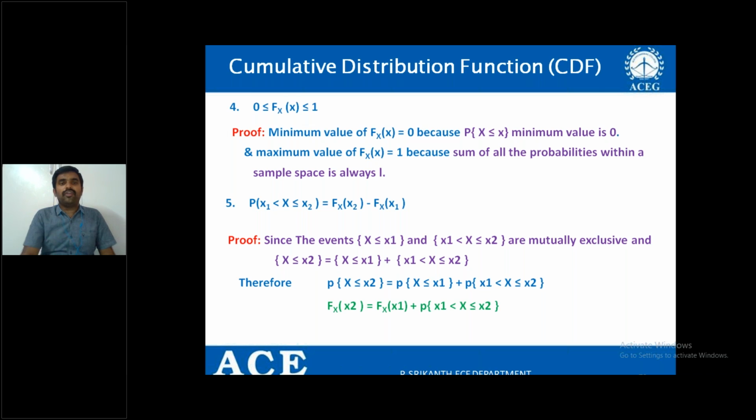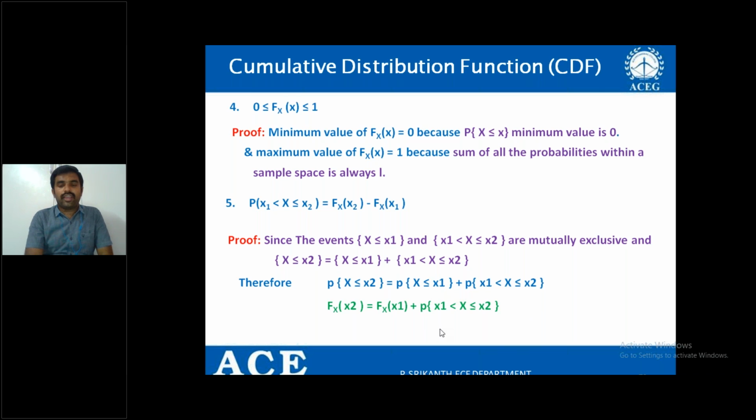As per the definition of the distribution function, P of X less than or equal to x2 becomes FX of x2, and P of X less than or equal to x1 becomes FX of x1, and the probability of x1 less than X less than or equal to x2 stays as it is.